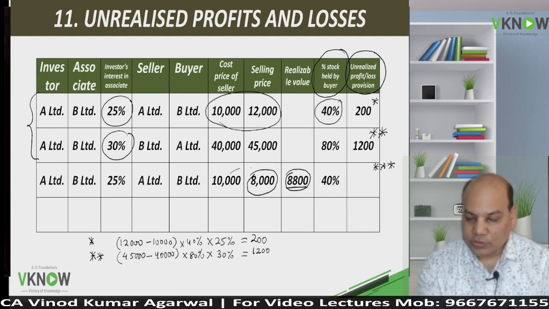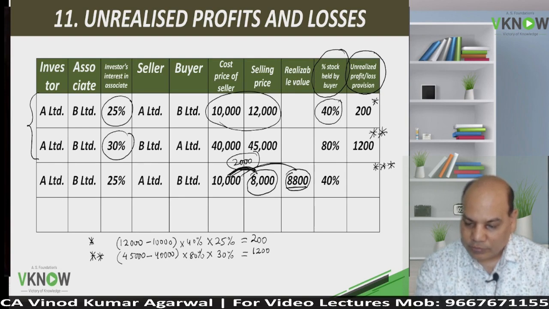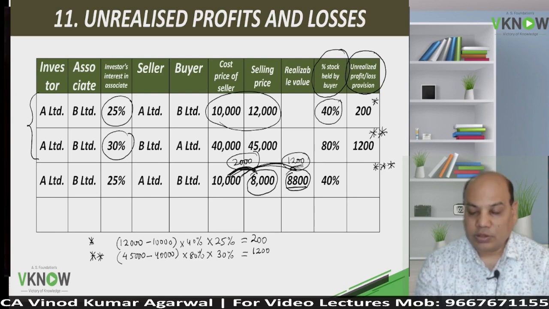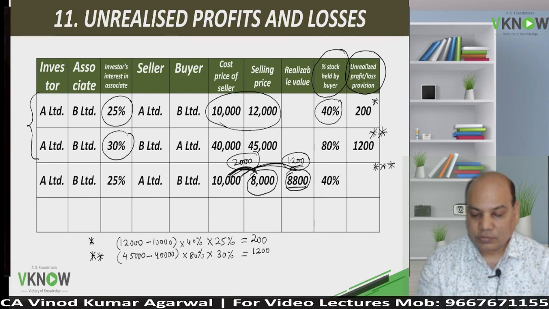Total loss is 2000. Can you see that? Total loss is 2000. And if I compare these two numbers, the loss should have been 1200 only. How much is the genuine loss?